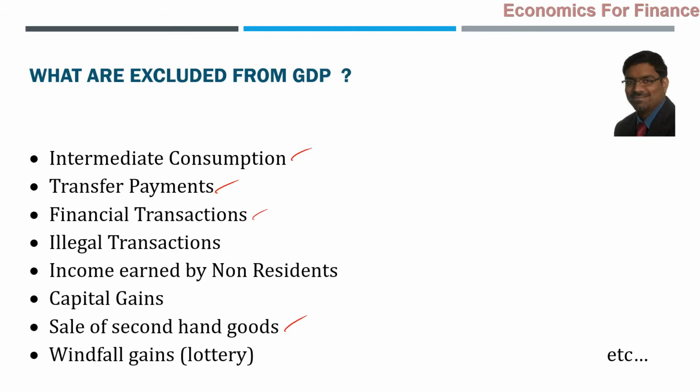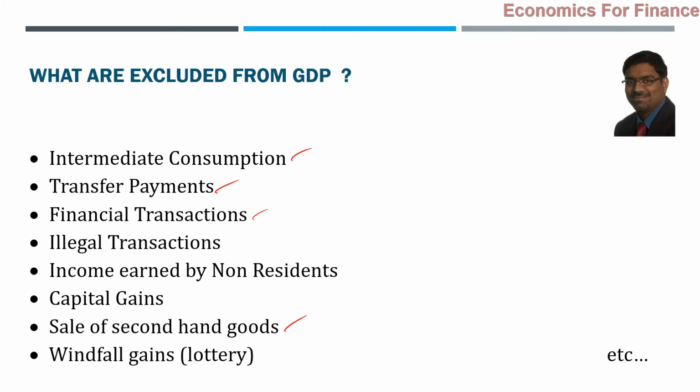Of course, again, in the process, if OLX or Cars24 or any other broker or agent has earned some commission, that will be added to GDP because that is something which has actually been done during the previous year in the form of a service, not the changing hands of any goods, including financial transactions.